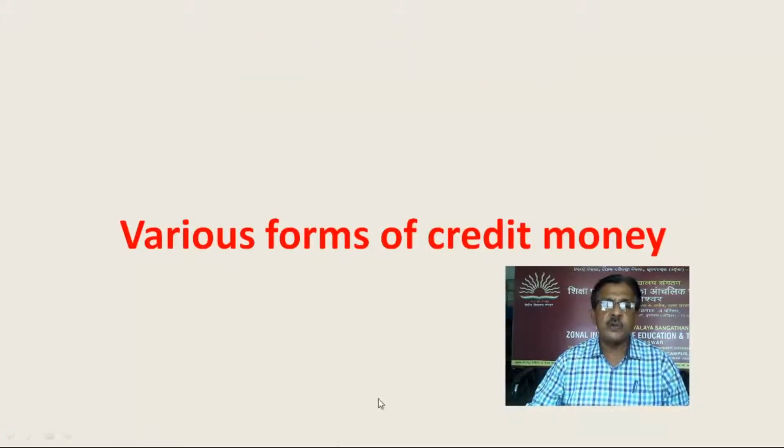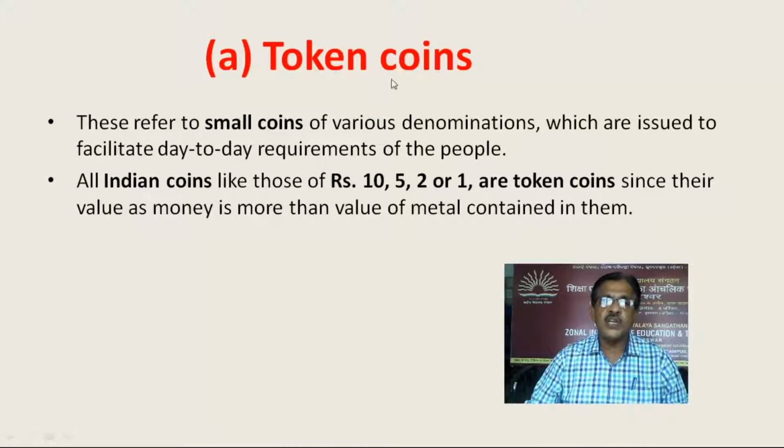Then various forms of credit money. First one is token coins. That is the first form of credit money. These refer to small coins of various denominations which are issued to facilitate day-to-day requirements of the people. All Indian coins, like those of rupees 10, 5, 2 or 1, are token coins, since their value as money is more than value of metal contained in them.